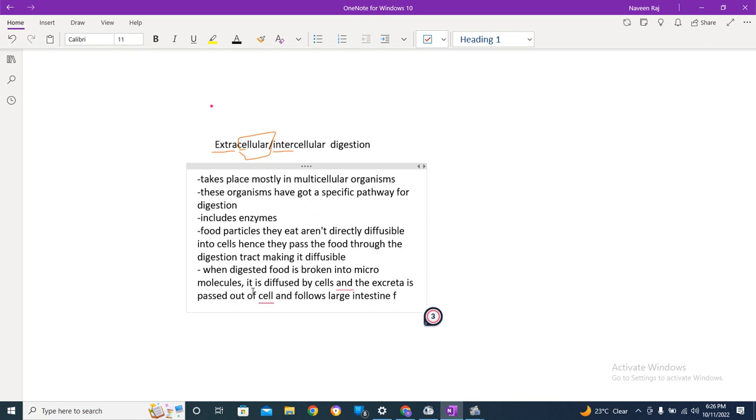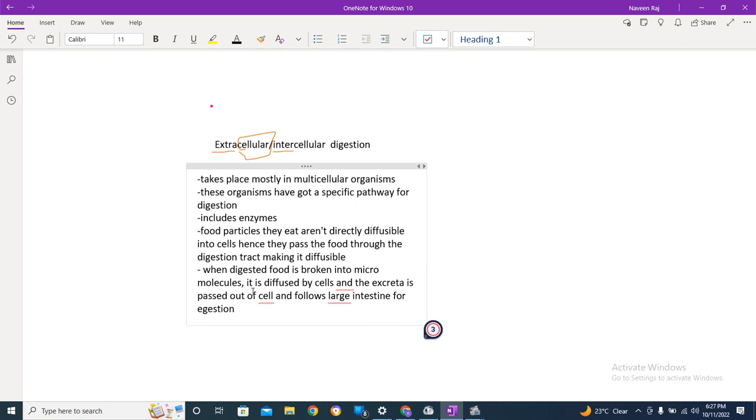This is how everything takes place: the food gets absorbed after digestion, and the waste substances diffuse back into the digestion tract, and from there travel to the large intestine.